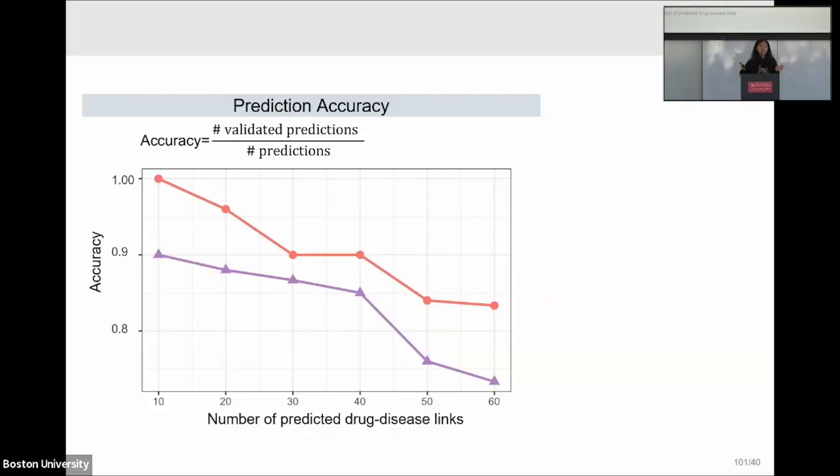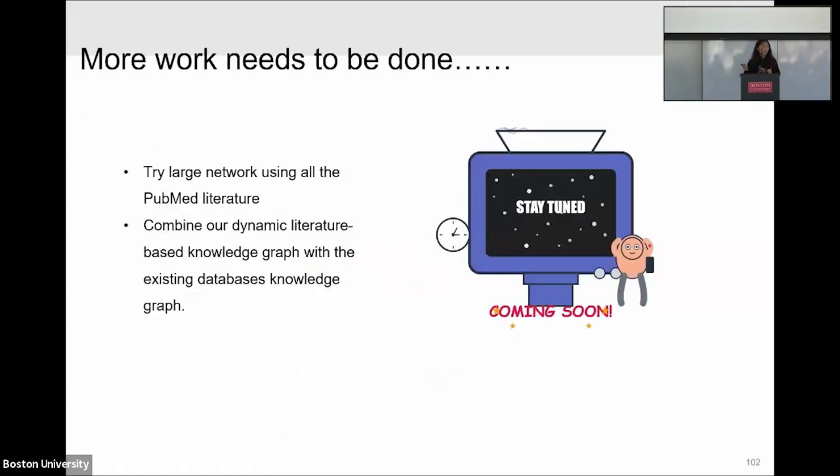For the top 10 predictions, we calculate the accuracy, which is the number of validated predictions over the number of predictions. For the top 10 predictions, the accuracy is 100%, and we can also consider the top 16. When we consider the top 16 predictions, the accuracy goes down, but it is still over 80%. So that's the small-scale example.